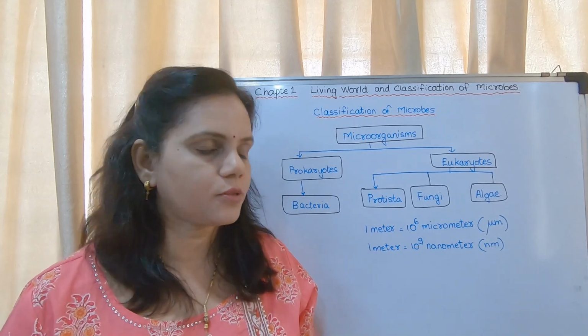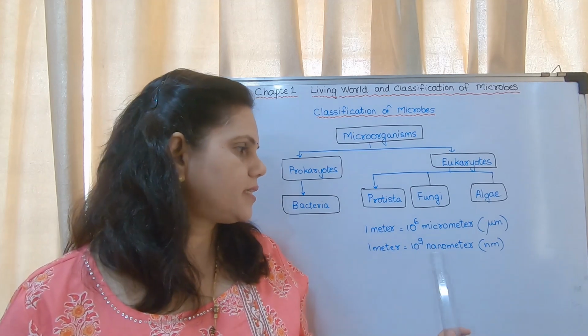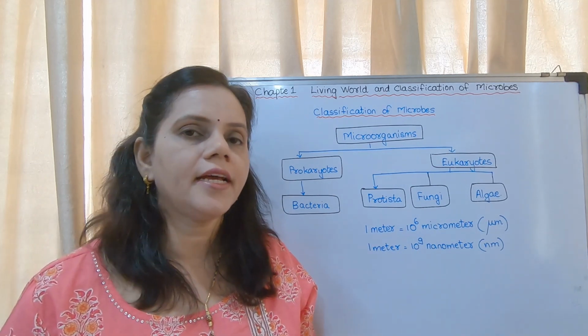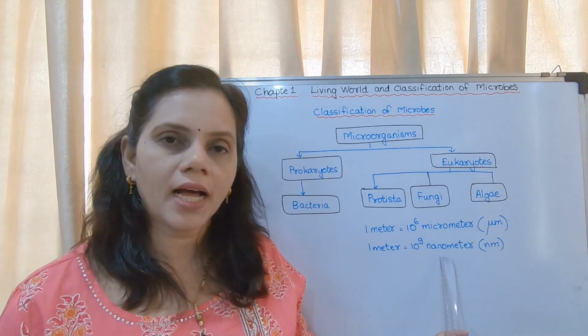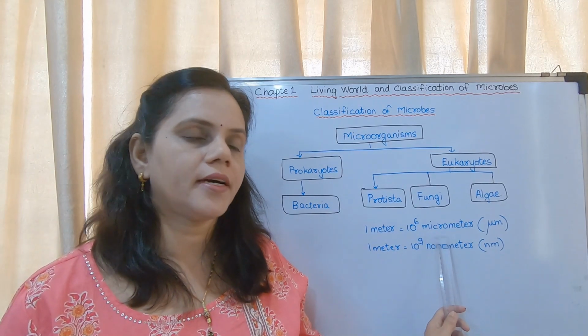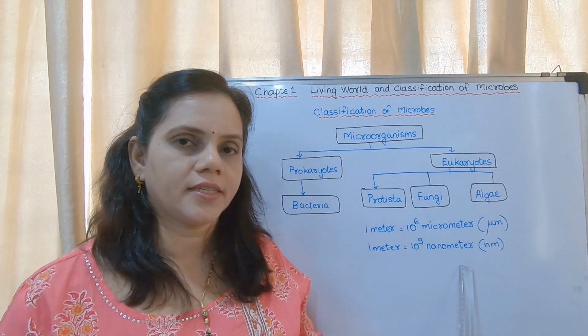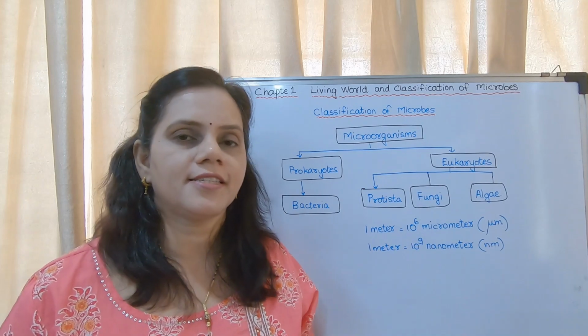It is there in the textbook. You may put it in a box and keep it. 1 meter is equal to 10 raised to 9 nanometer. This could be asked. 1 meter is equal to 10 raised to 6 micrometer and 1 meter is equal to 10 raised to 9 nanometer. Okay, you may write this.